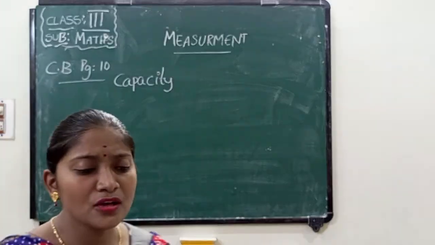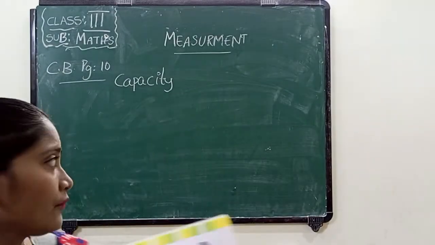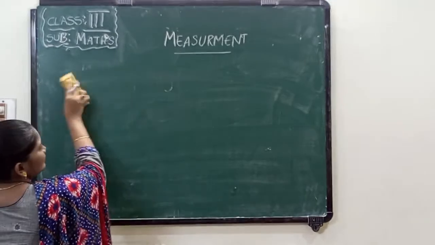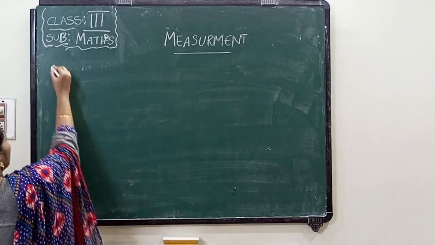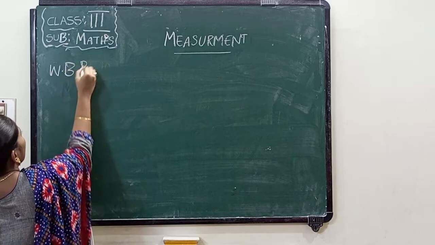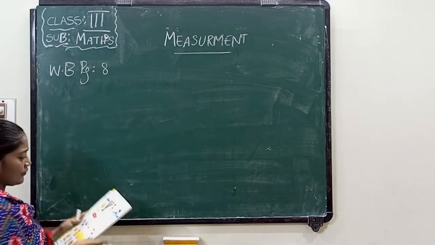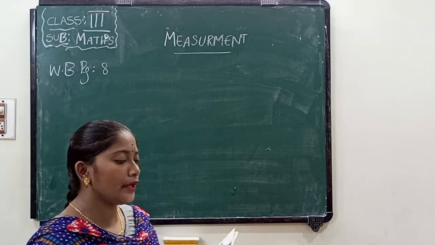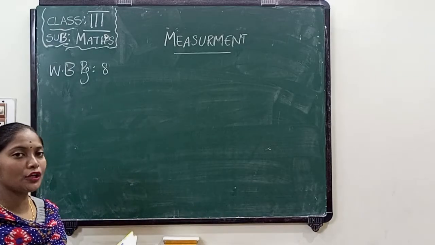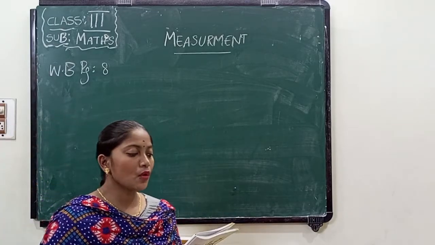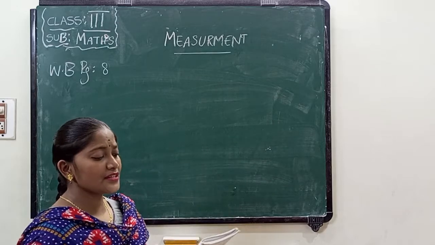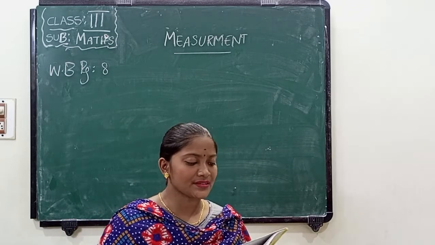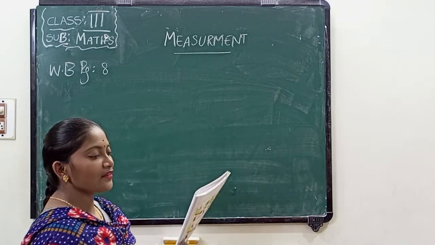Now all of you, take out your maths workbook page number 8. See the first one. List the objects according to their weights in ascending and descending order. Ascending order means small to big. Descending means big to small. So what is the first weight we have to write here? They mentioned the car as 1, elephant as 2, biscuit as 3, watermelon as 4, guava as 5, chocolate as 6, feather as 7.